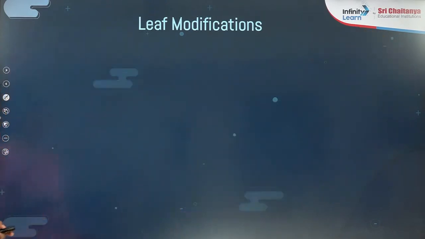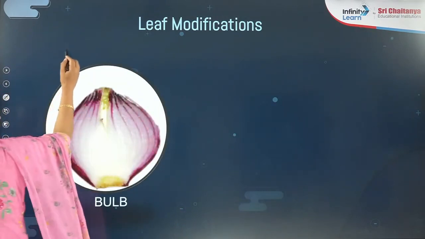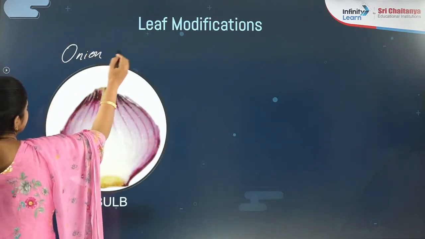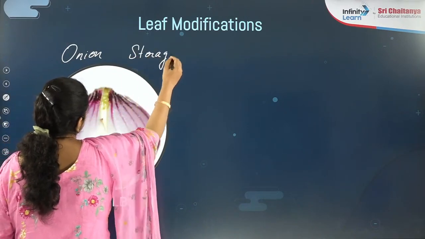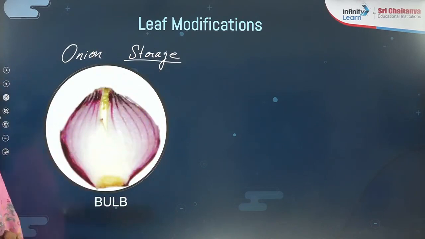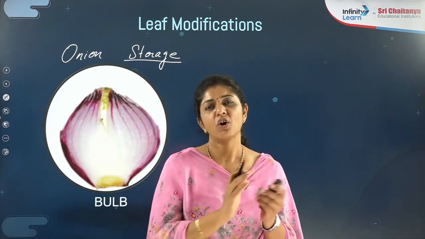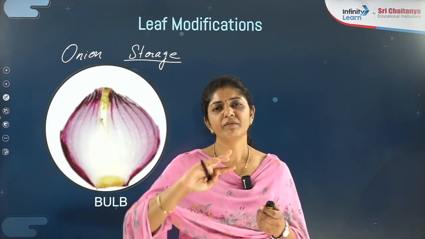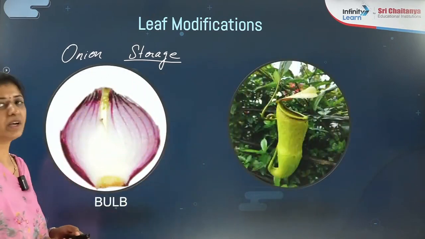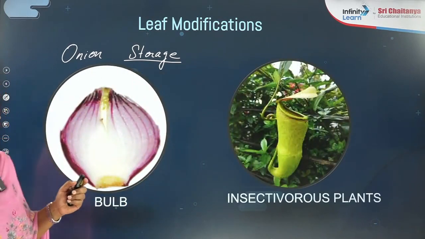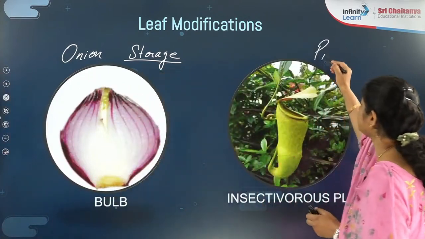Right? Now check on the last two. Here is what thing? Bulbs, that is in the case of onion. Can I say they are helping in the storage of food? Leaves are modified to store the food. Yesterday we discussed bulb as the reduced stem at the base. Onion we have discussed under there. So it will come under both modifications. Right? Now the last modification we are going to discuss is in the case of insectivorous plants. Now this is an example of pitcher plant.